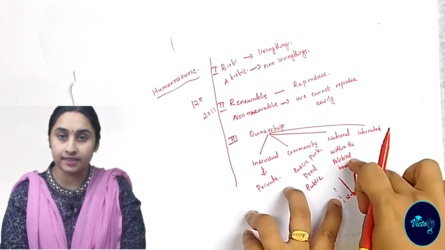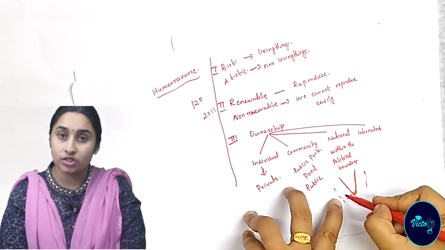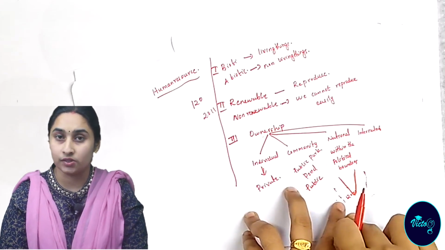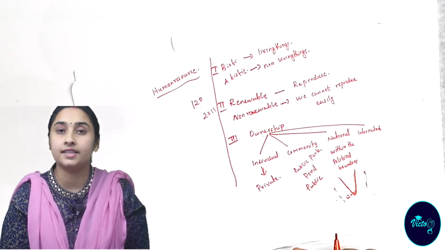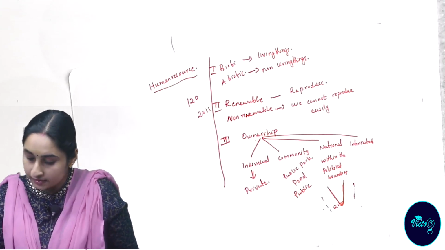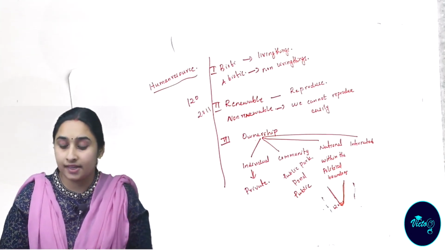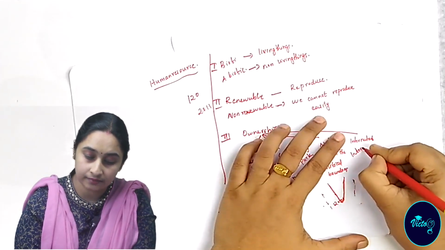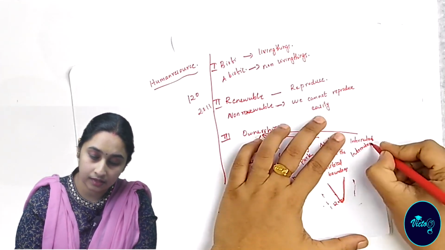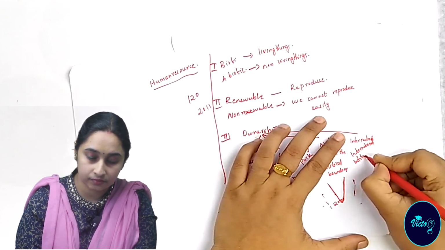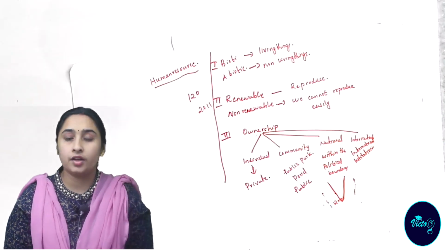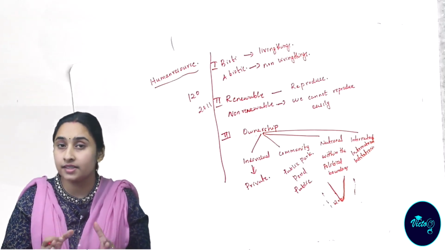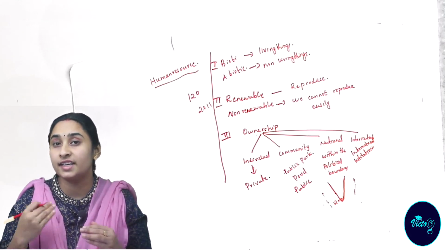So all the resources in land area with oceanic resources up to 12 nautical miles from the coast are known as national resources. Then international resources. International resource means the resources that are owned by a particular international institution. No individual country can own the resources. The international resources are owned by a particular international institution.